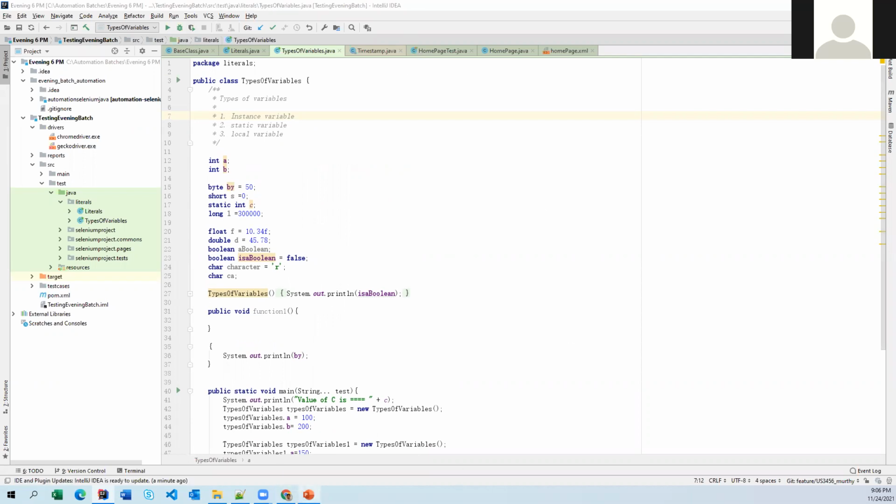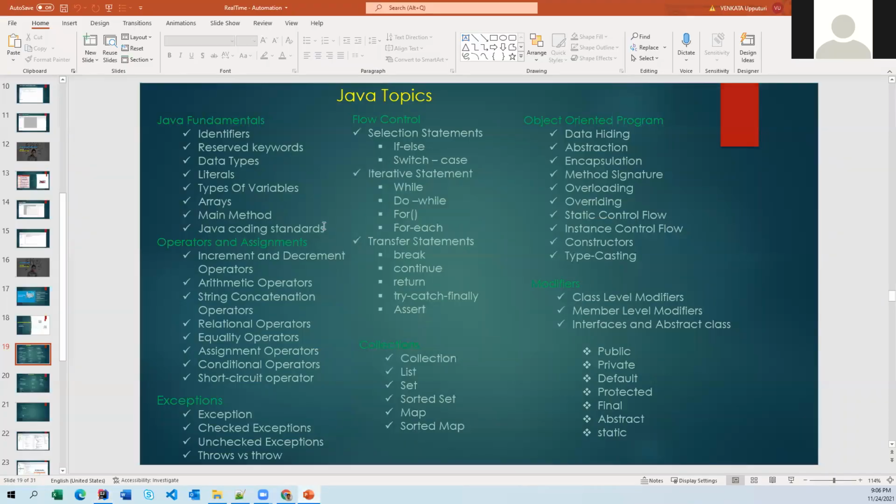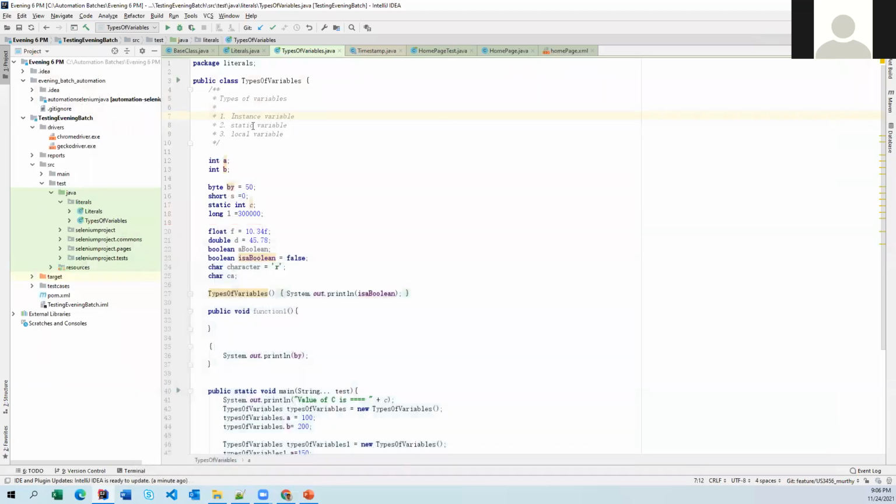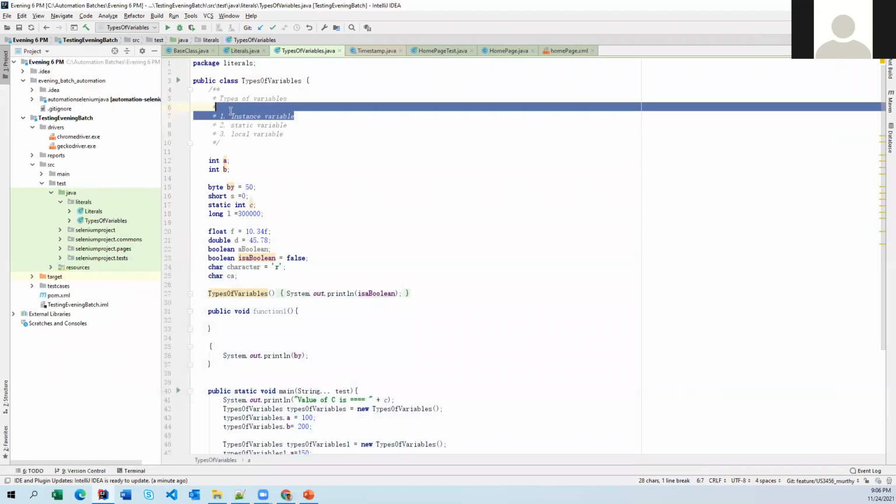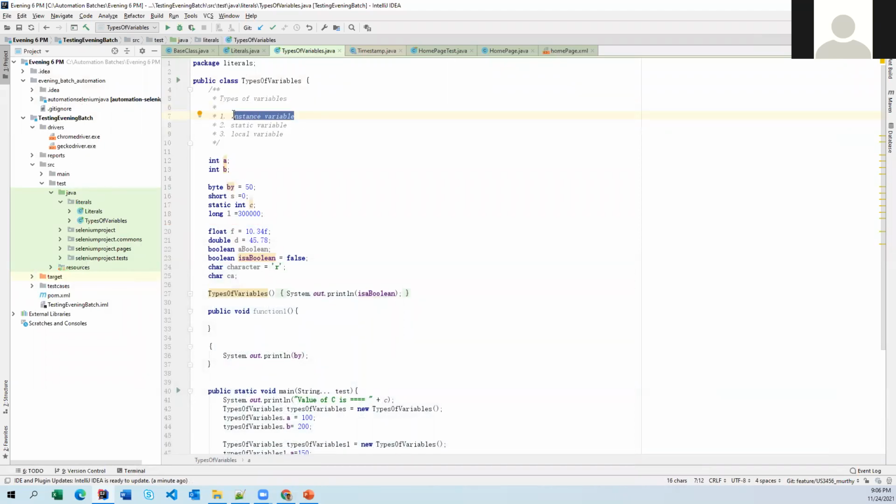Okay, so yesterday we started discussing types of variables. In total there are 3 types of variables, and the first one is the instance variable. Yesterday we discussed how to create an instance variable, how we can access it, and from what place we can access it. I'll reiterate what we discussed yesterday for the first 5 minutes, and then we can start with the static variable. So the first thing is the instance variable.